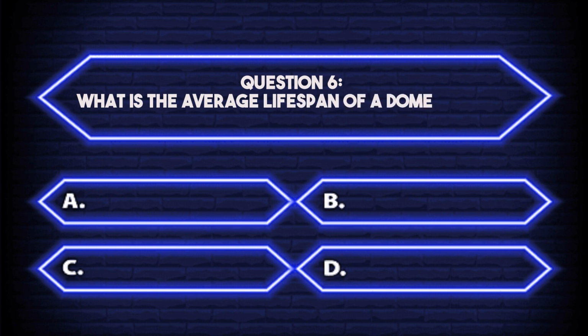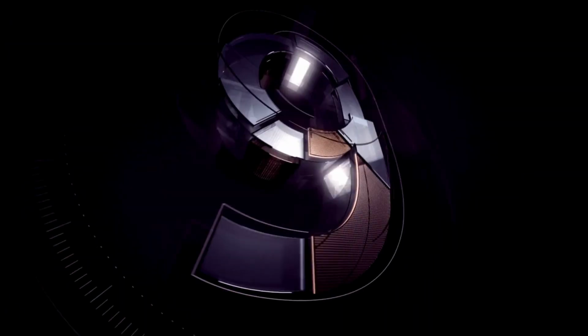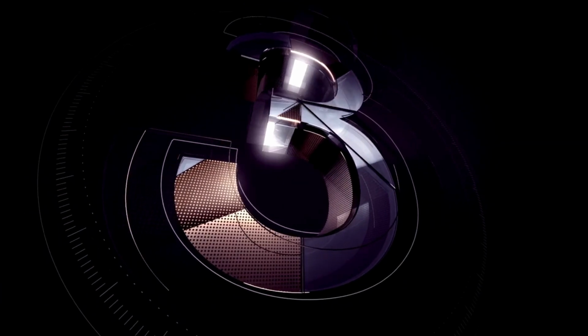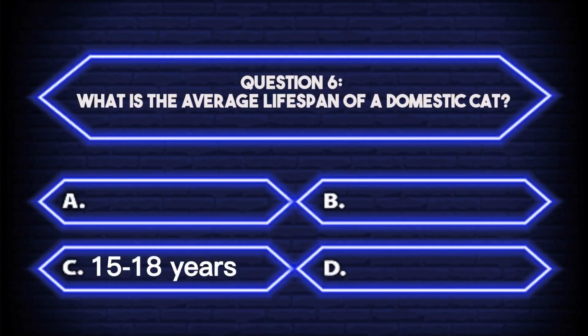Question 6. What is the average lifespan of a domestic cat? A. 5 to 8 years. B. 10 to 12 years. C. 15 to 18 years. D. 20 to 22 years. Your timer starts now. The answer is C. 15 to 18 years.